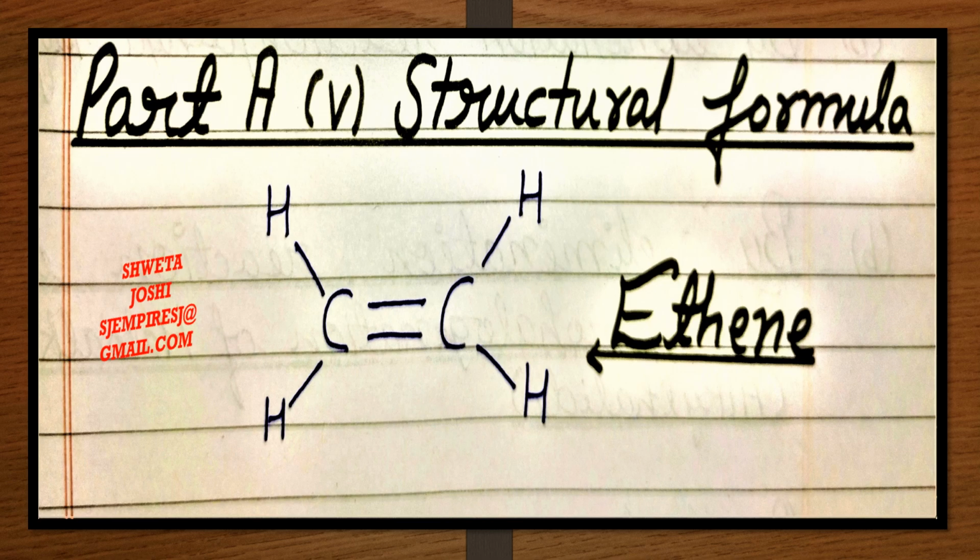Now covering the structural formula for ethene. In the case of ethene, since the carbon atoms share 2 pairs of electrons, there will be a double bond between the carbon atoms, and since each carbon atom shares 1 electron with 2 hydrogen atoms, there will be formation of C-H bonds with each carbon atom. So overall, there are 4 carbon-hydrogen bonds and 1 double bond between the carbon atoms in the case of ethene.